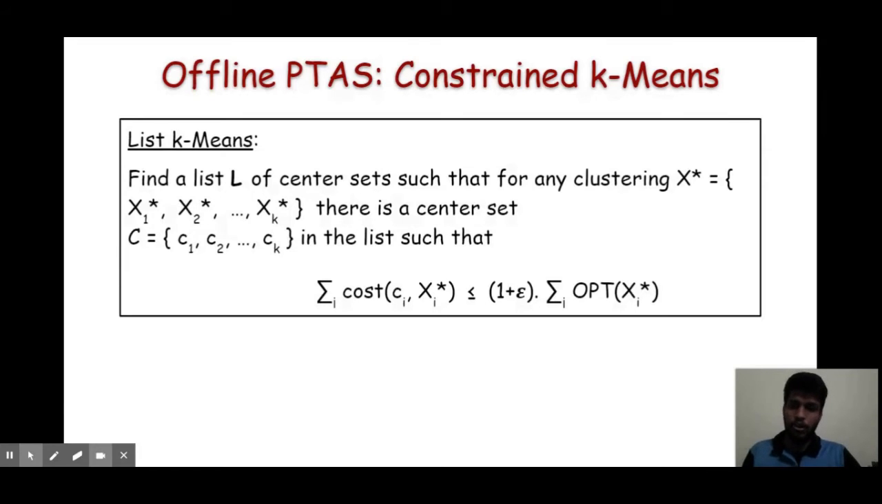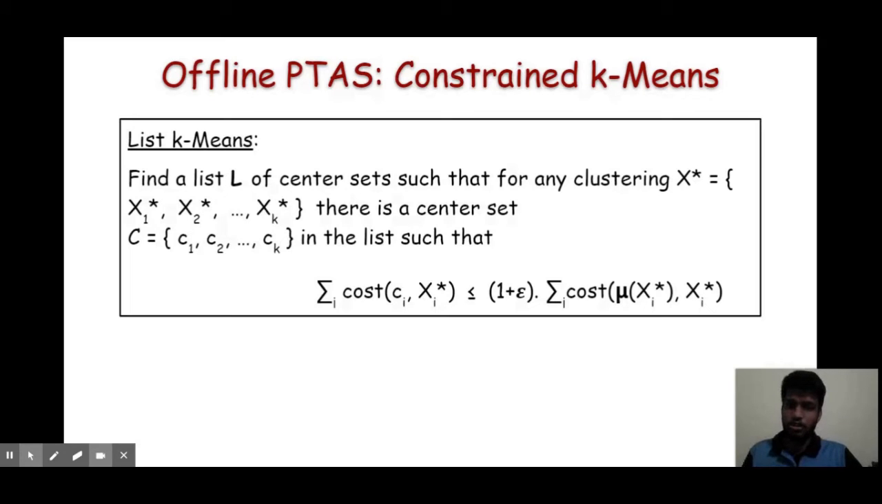Note this equation. The cost of cluster X_i with respect to c_i is at most 1 plus epsilon times the optimal cost of that cluster, and we know that the optimal cost of the cluster is the cost of the cluster with respect to its centroid. Basically, the centroid minimizes the 1-means cost of a cluster.